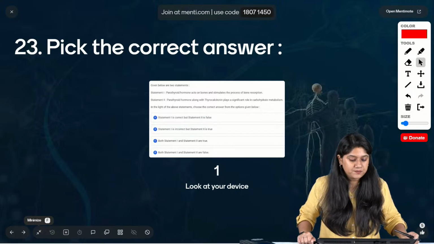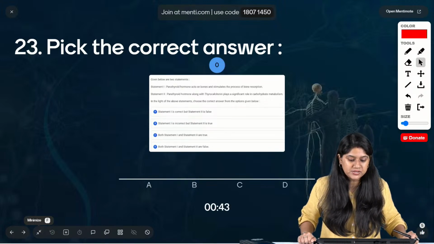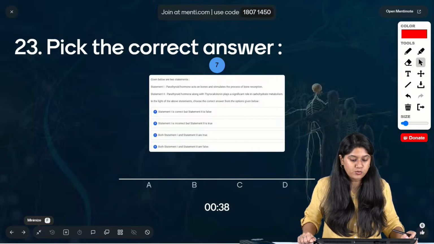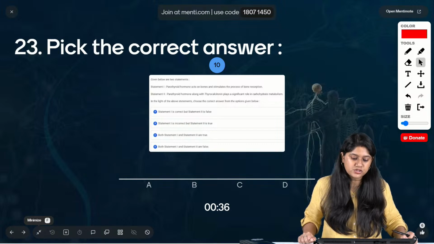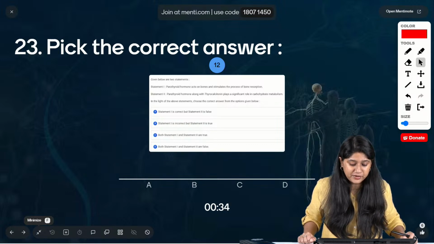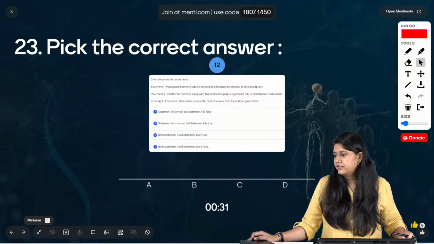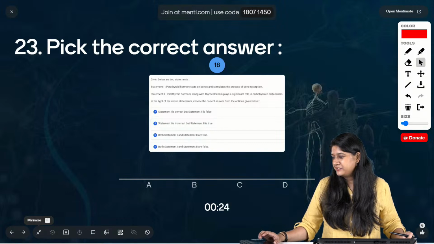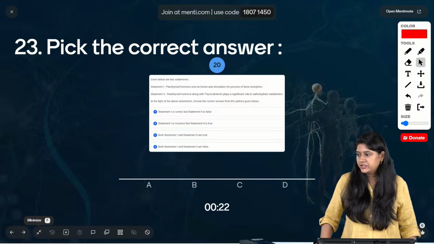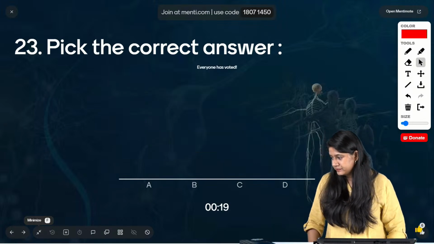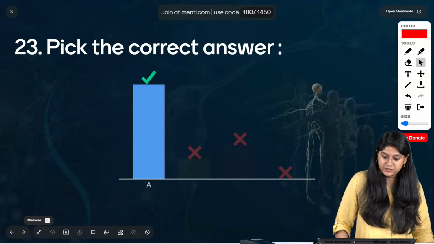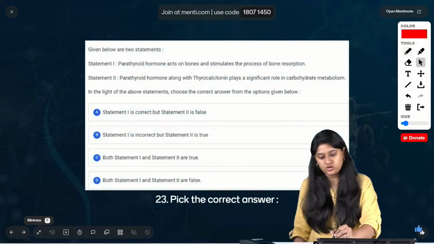We have two statements. Statement 1: Parathyroid hormone acts on the bones and stimulates the process of bone resorption. Statement 2: Parathyroid hormone along with the thyrocalcitonin plays a significant role in the carbohydrate metabolism. मतलब पढ़ के ही हमें समझ में आ रहा है कि कुछ तो गड़बड़ है स्टेटमेंट्स में. Yes, everyone has voted really very quick. बढ़िया है. हाँ, option number A is the correct answer. कुछ लोग confuse हो गए.